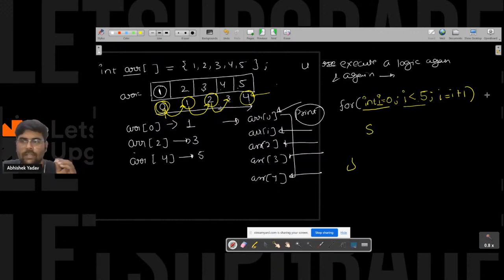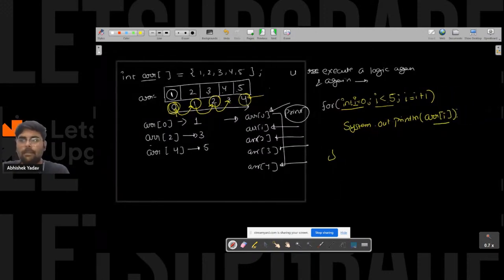And here what I will do, I will print the value of i. I have to fetch the value of the array at 0 1 2 3 4 index, and I have to print. So here I will write System.out.println, and after that arr[i]. In order to get the element at a particular index, I have to write like this, arr[i], right everyone?